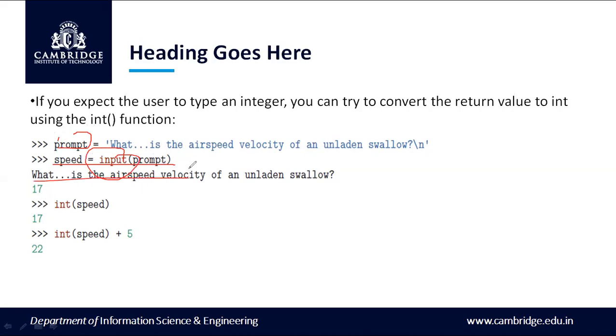Once I execute this statement, the shell asks me the question, what is the airspeed velocity of an unladen swallow? When the user types 17 and I print int speed plus 5, it is evaluated as 17 plus 5, that is 22.